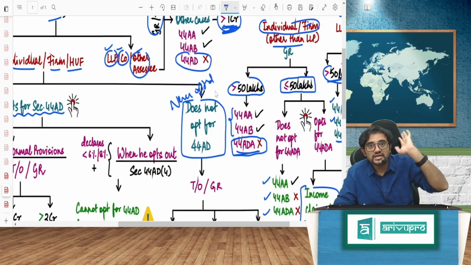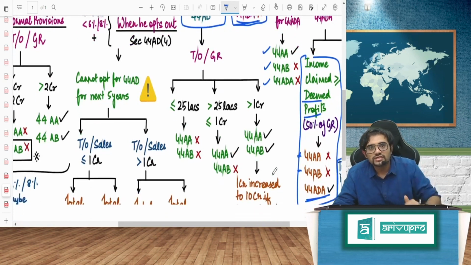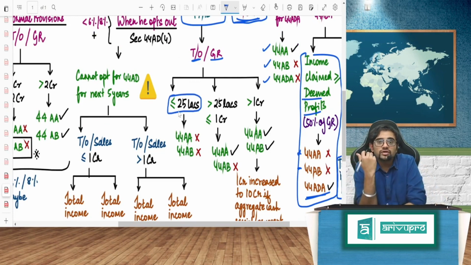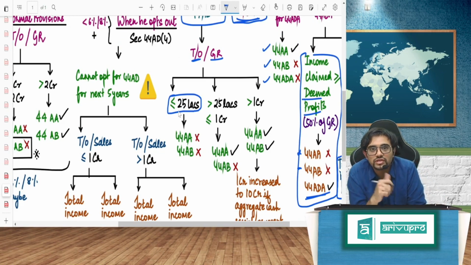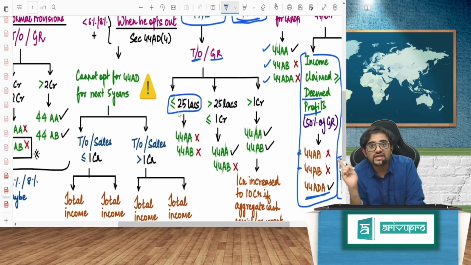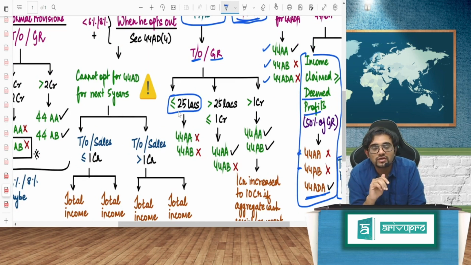He has never opted in his life. What? 44AD. So for him, normal provisions will continue, right? What is it? The turnover or gross receipts, if it is less than or equal to 25 lakh. Sir, why 25 lakh came? Boss, for maintenance of accounts now, unfortunately, right? Total income is one, for people who are doing business, not profession. In profession, it was 1.5 lakhs, no? Gross receipts. Here it is what? 25 lakhs. Income is 1.2 lakhs and turnover is 25 lakhs.